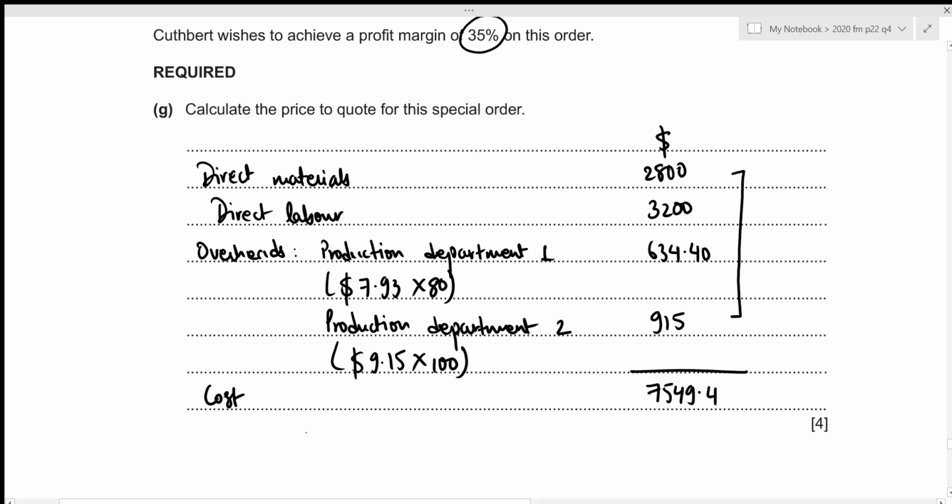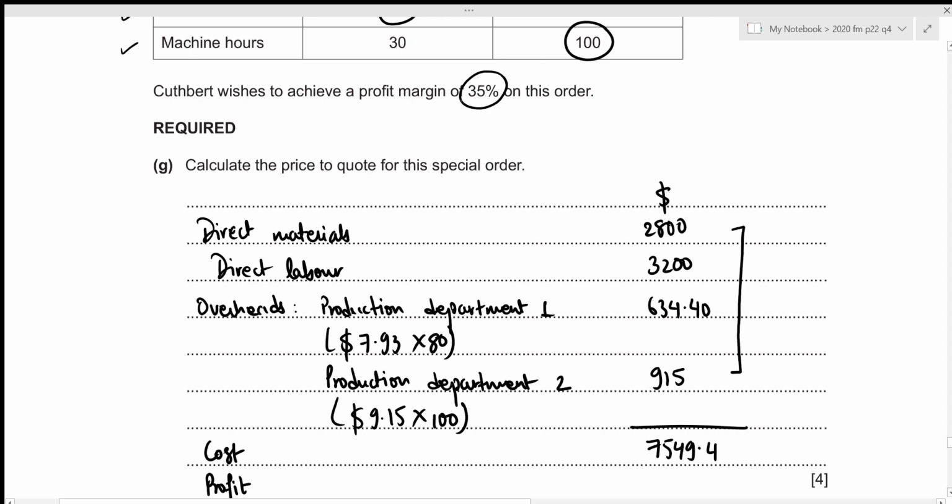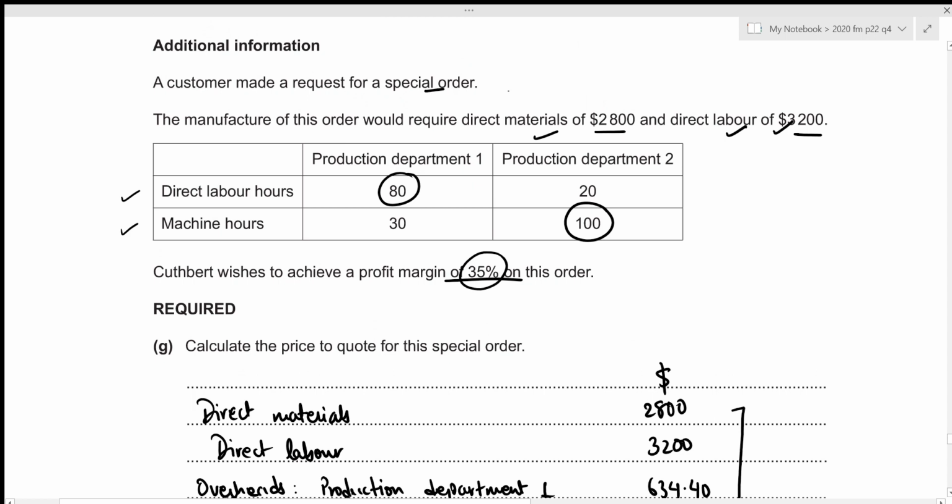Okay, now in order to figure out the selling price, we first need to add the profit. Here the basis for profit is given to be 35%, so we require a profit margin of 35%. Let's write down the formula for profit margin.